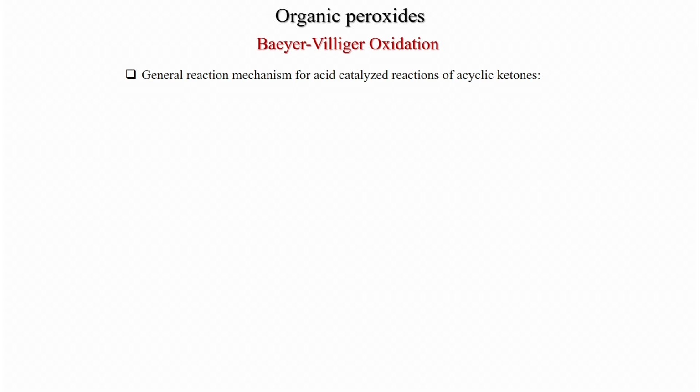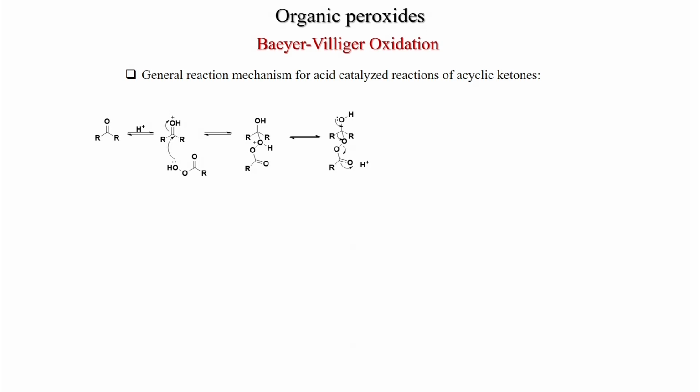And we will discuss now the mechanism. So, the general reaction mechanism for acid catalyzed reaction of acyclic ketones. Here the ketone is first protonated by the acid, and then the addition takes place to the activated carbonyl moiety to give this hemiacetal, and this is the rate determining step.